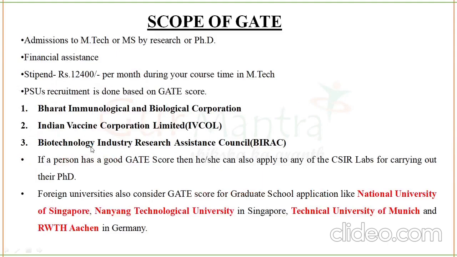If a person has a good GATE score, then he or she can apply to any CSIR lab for carrying out their PhD. So usually CSIR labs recruit students for PhD based on CSIR NET examination, but now GATE students also can apply. They have to have a good percentage in their GATE. They can also apply for CSIR labs for their PhD.